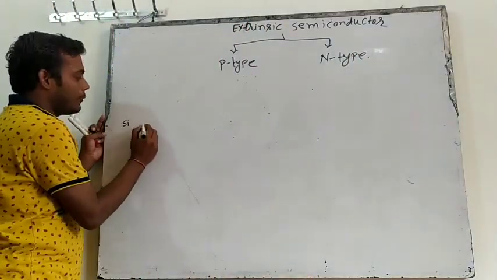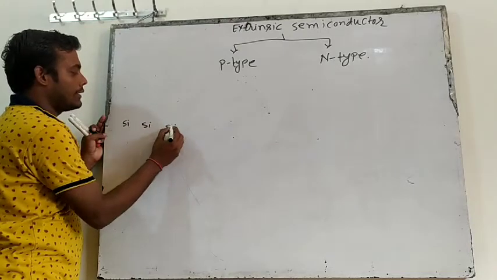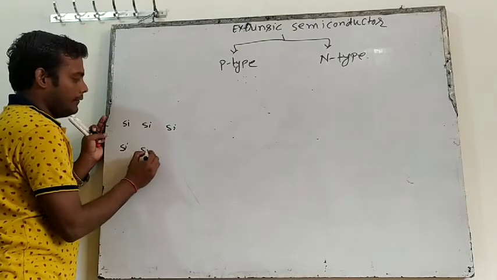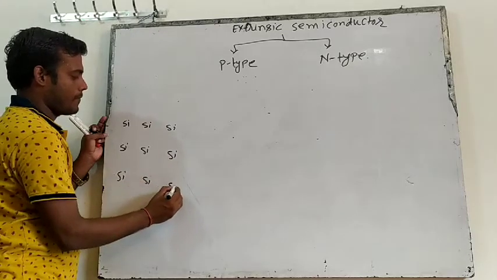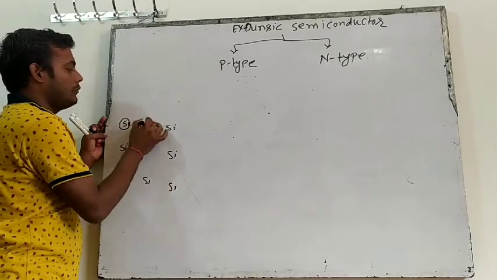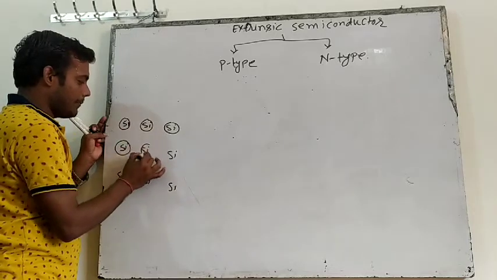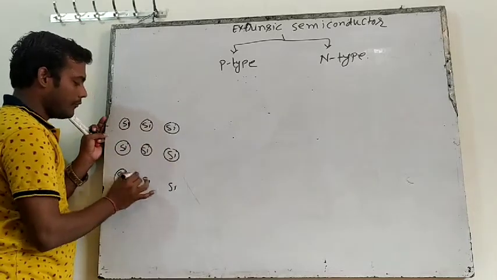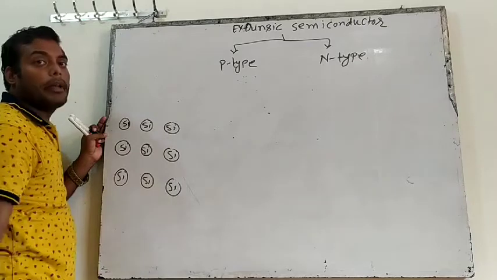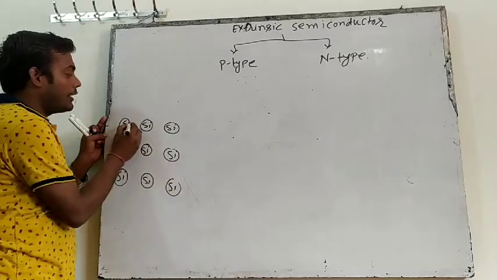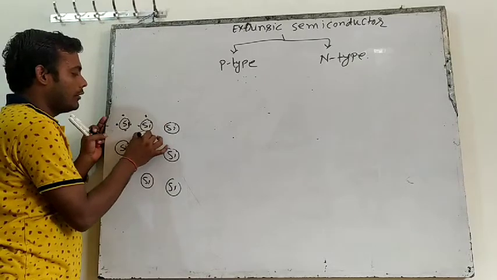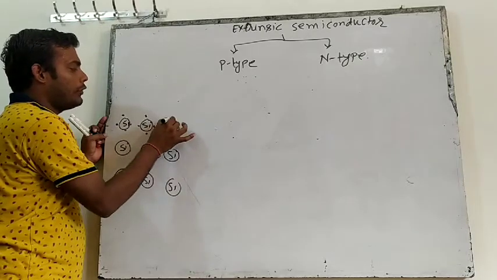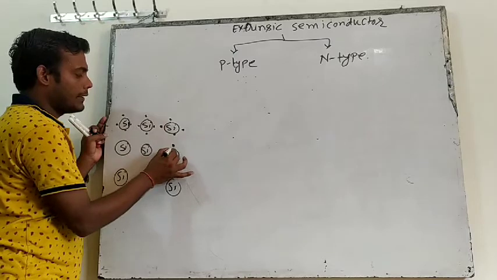Suppose this is silicon. I am making this diagram fastly. Silicon has how many valency? 4 valency. So in the outermost it has 4 electrons. So everywhere you will make 4 dots like this.